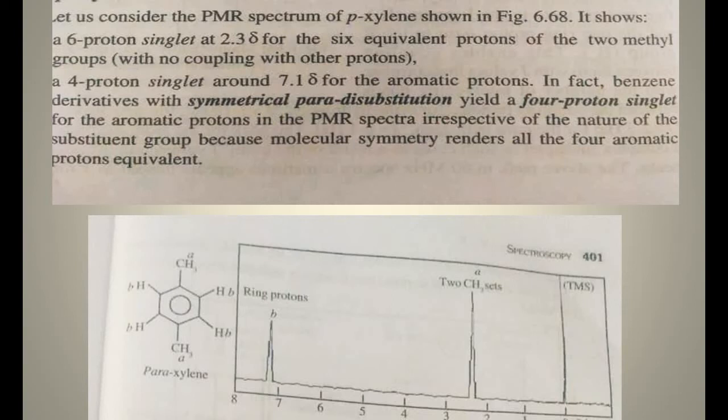So therefore, a 6 proton singlet at 2.3 delta for 6 equivalent protons of 2 methyl groups, no coupling with other protons, and a 4 proton singlet around 7.1 delta for the aromatic protons. In fact, in benzene derivatives, the symmetrical para disubstitution yields a 4 proton singlet for the aromatic protons in the PMR, irrespective of the nature of the substituent group, because molecular symmetry renders all the 4 aromatic protons equivalent. Okay, a 4 proton singlet around 7.1 delta.